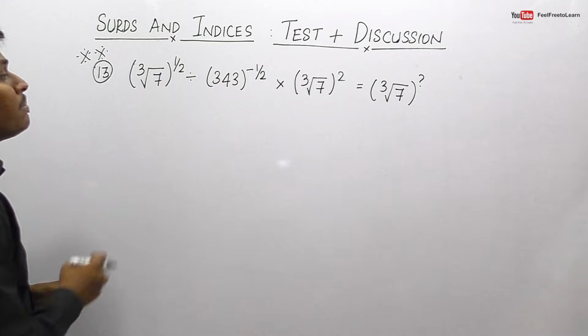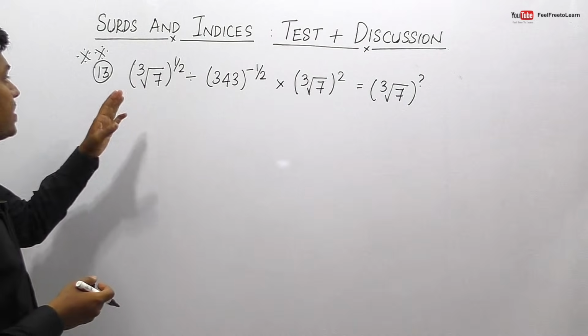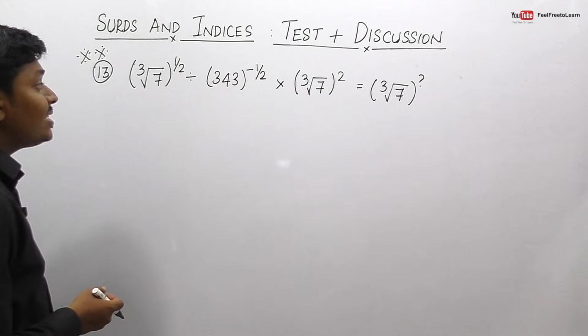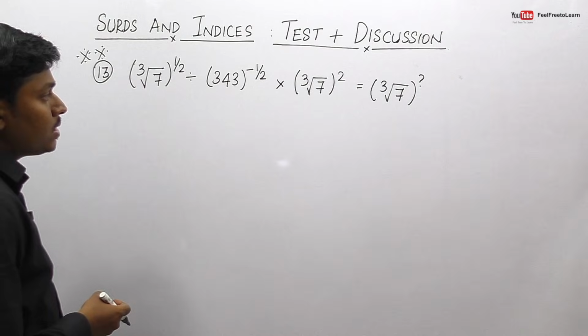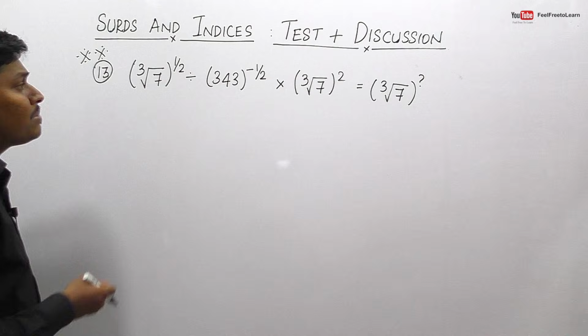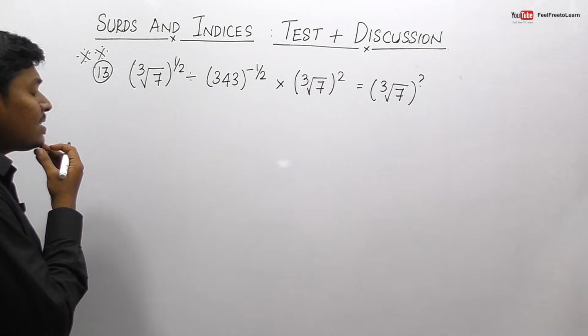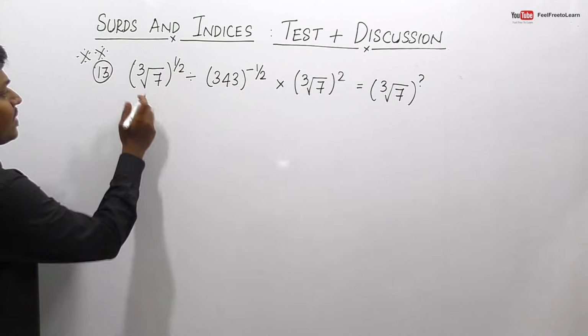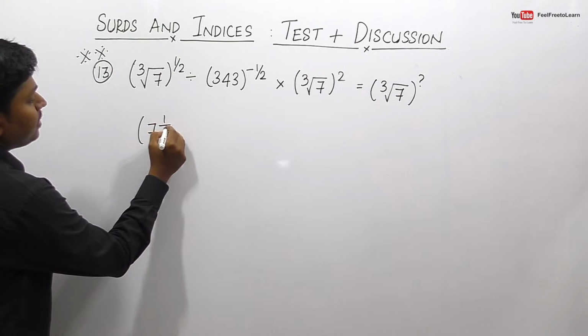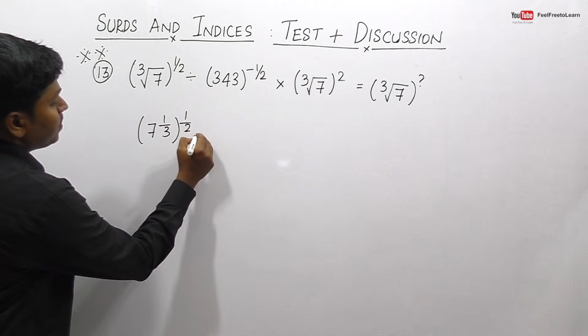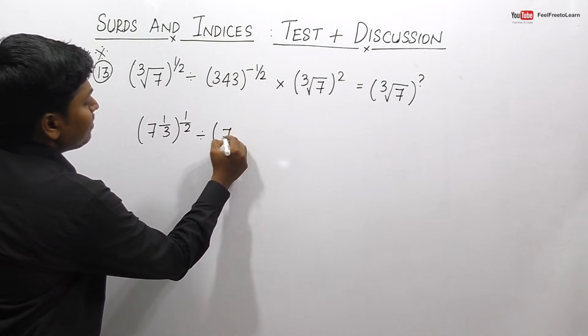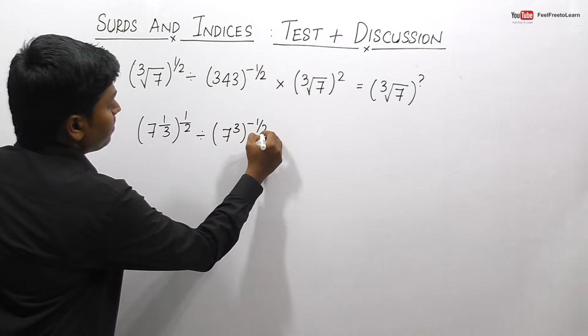So friends, question number 13. Cube root of 7 power 1 by 2 division 343 power minus 1 by 2, again cube root of 7 power 2 is equal to cube root of 7 power question mark. I think we know that cube root of 7 can be written as 7 power 1 by 3. Already here it is 1 by 2. So division, 343 can be written as 7 cube power minus 1 by 2.